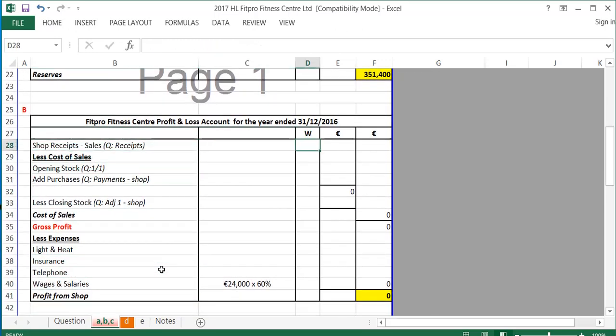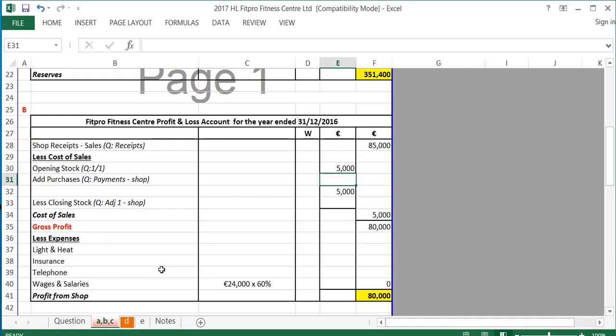So the first thing that will go in here are my shop sales. So from the question, if I look in the receipts and payments, I can see shop receipts of 85,000. So my shop receipts are 85,000. Then I have to take away my cost of sales. So my opening stock of shop, I will get from the very top of the question, which is 5,000 euro.